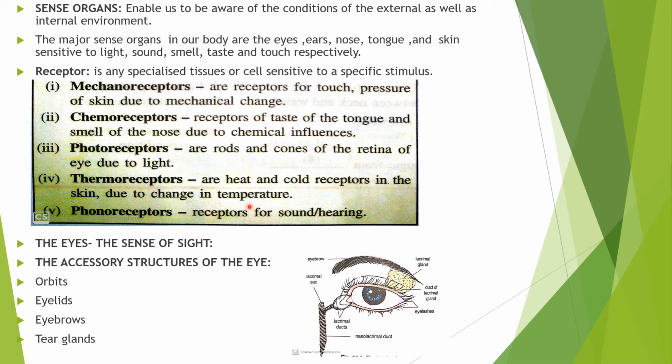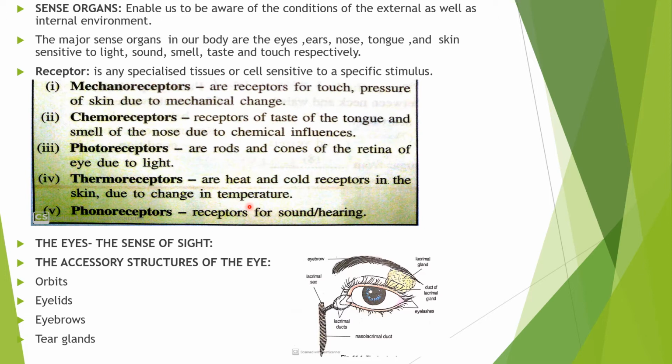Now, there are only two sense organs in our course, that is eye and ear. The rest of the sense organs are not in your syllabus. So first we will discuss the eye. The eyes, the sense of sight.